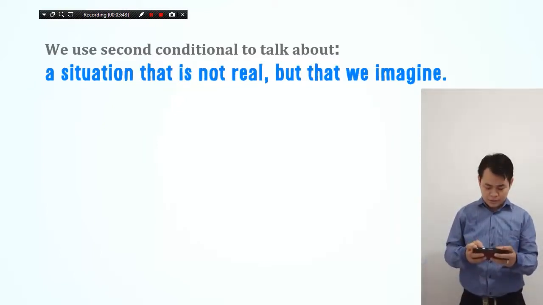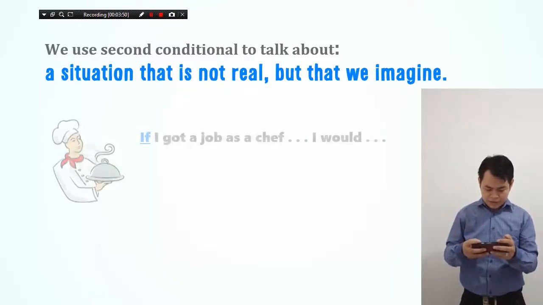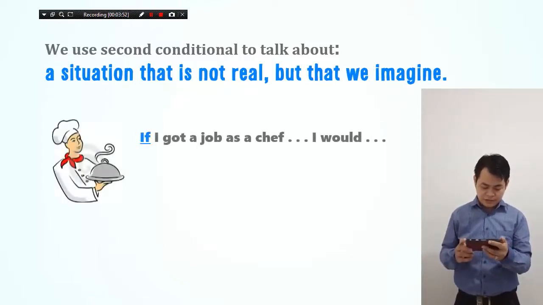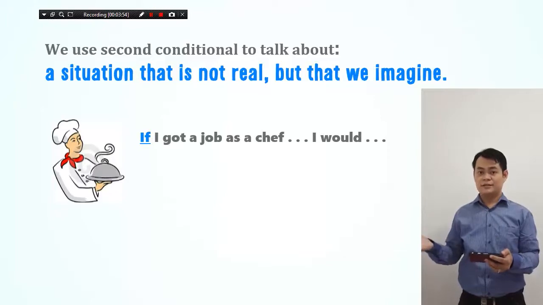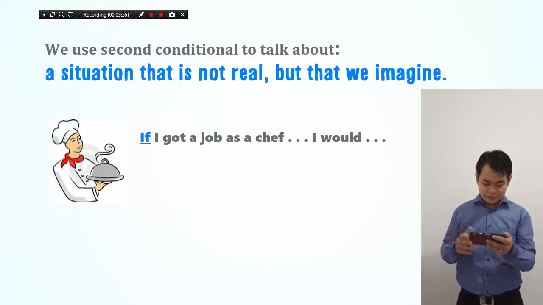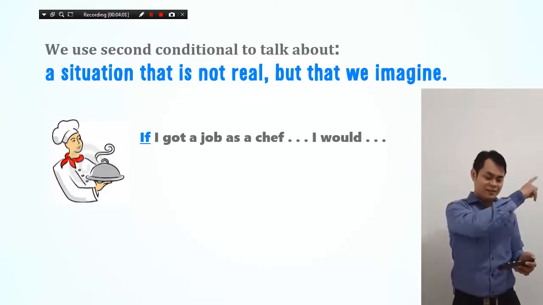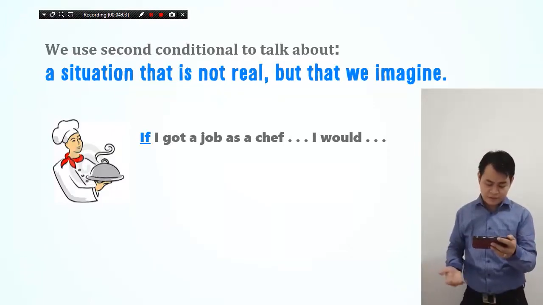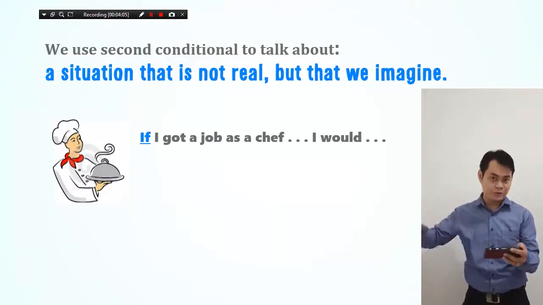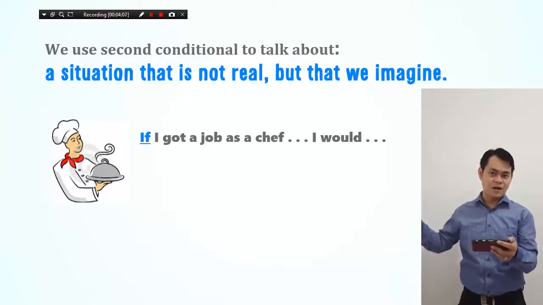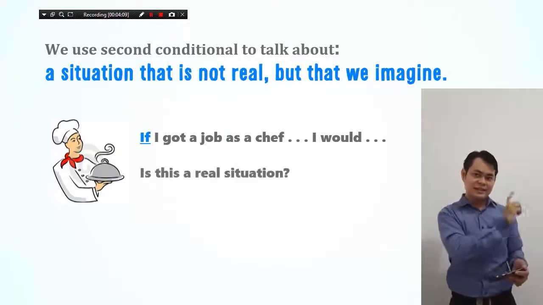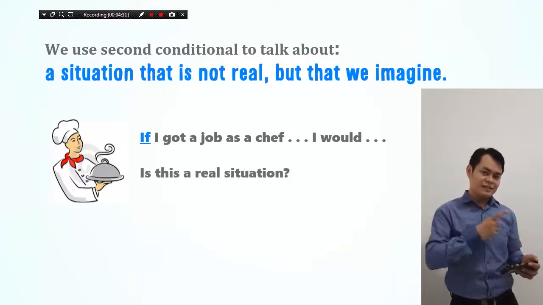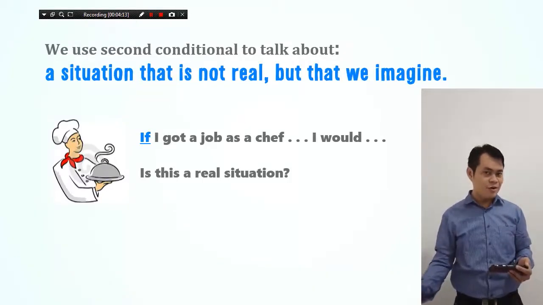You can pay attention to the slide. There is an example there. There is a guy holding food, right? So if I were that guy, if I got a job as a chef, the one who cooks, I would... Can you tell that the guy in the slide is really a chef? No, right?